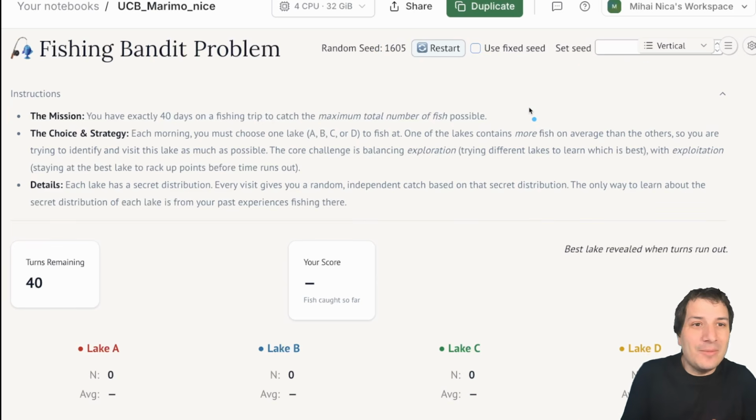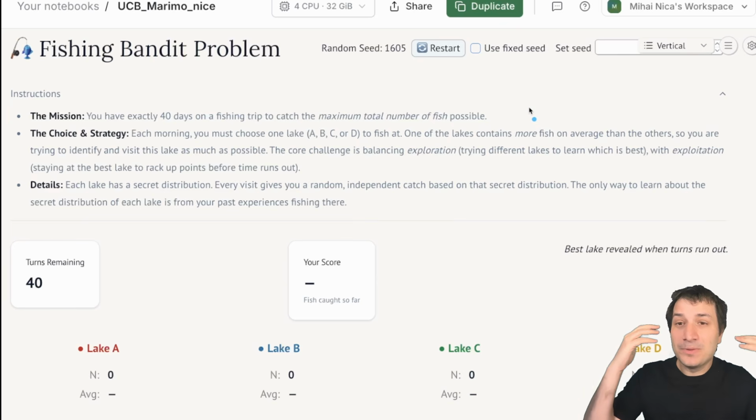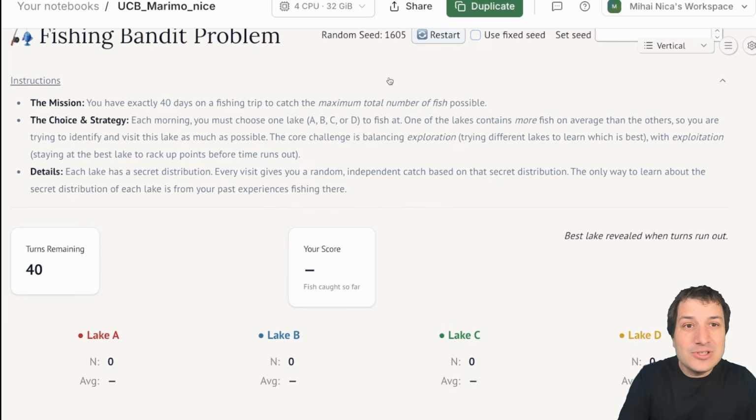And at the end, we're going to compare to the UCB algorithm and see, did we collect even more fish than the UCB algorithm? So I highly encourage you, if you want to try this out and really get a sense of what it's like to make these choices, pause the video and try to collect as many fish as you can by using random seed 1605.